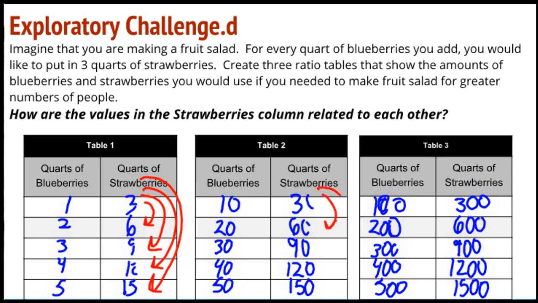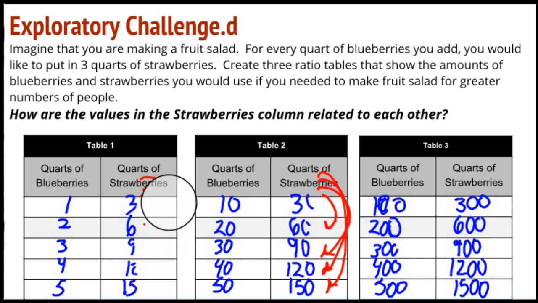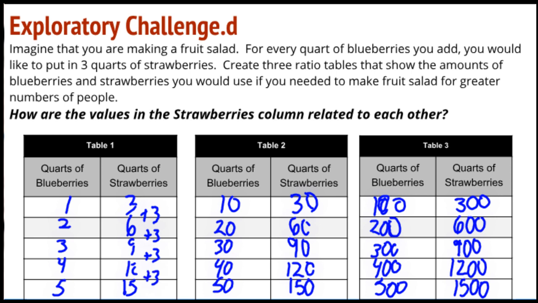Now, I'm going to try and illustrate on this particular slide why that adding is not as powerful and useful. So over here, I've got +3, +3, +3, and +3.